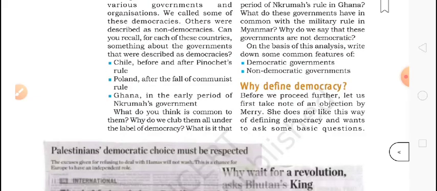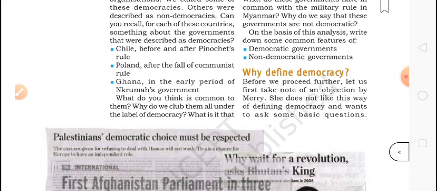Many countries are misusing the name of democracy. We all know our neighbor country China. They call themselves democratic, but they are not. Only one party system is there, only one party contests the election and they win. So how can we say this is democracy?